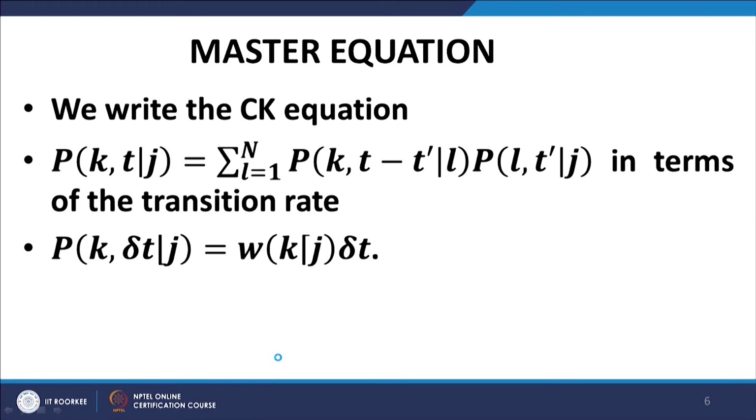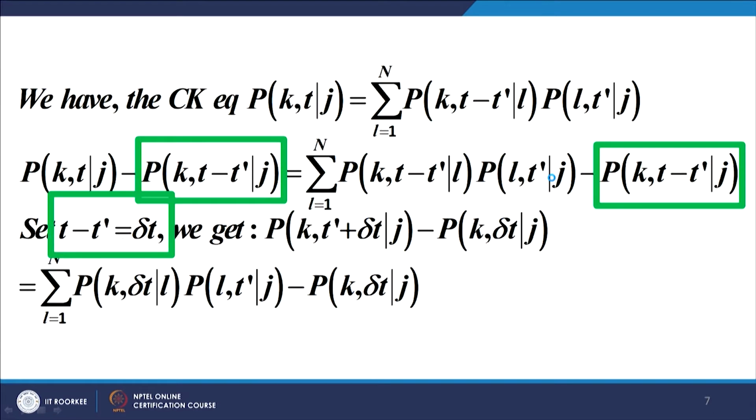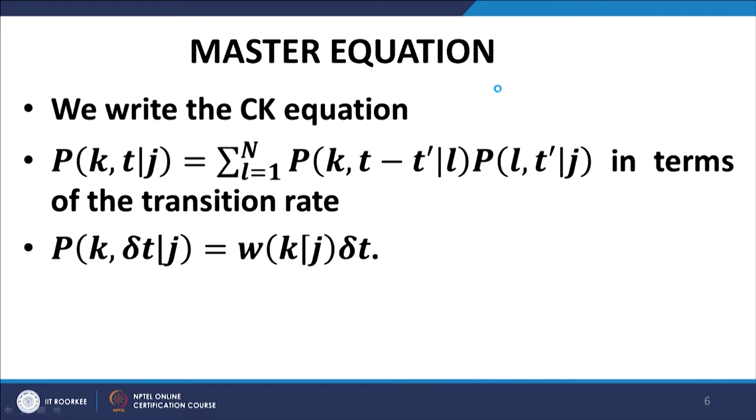Let us look at the master equation. We start with the Chapman-Kolmogorov equation, CK equation. I will use CK for brevity. We have this particular equation as the Chapman-Kolmogorov equation. We make use of the transition rate, p k delta t j as w k j delta t, and we write it as p k t j is equal to this expression. This has come from the earlier slide, p k t j. The first term is as it is.